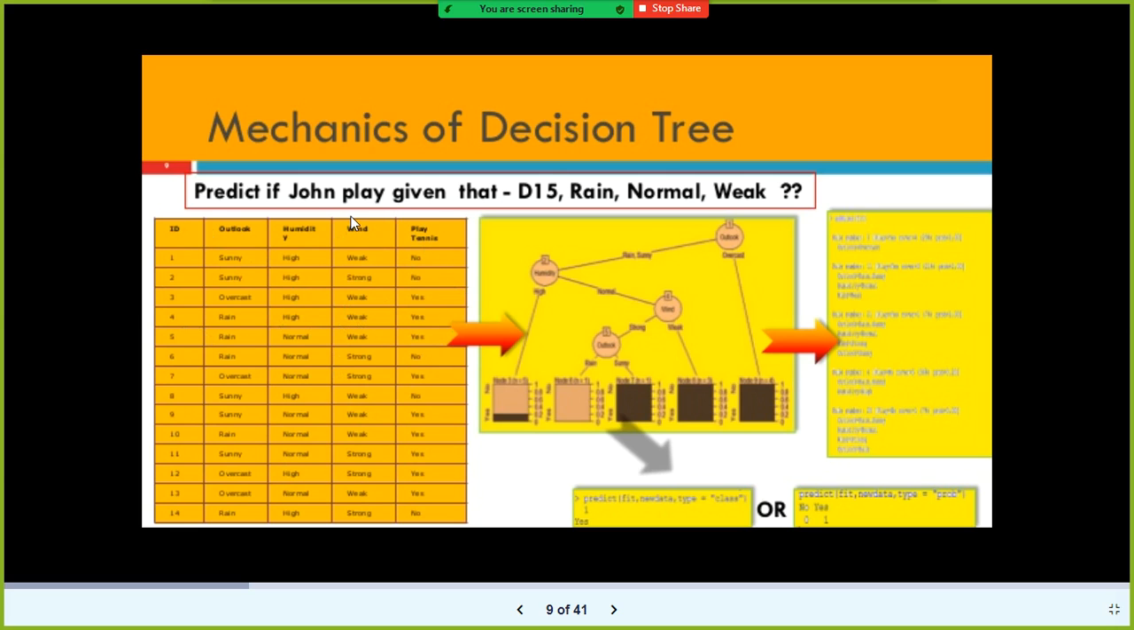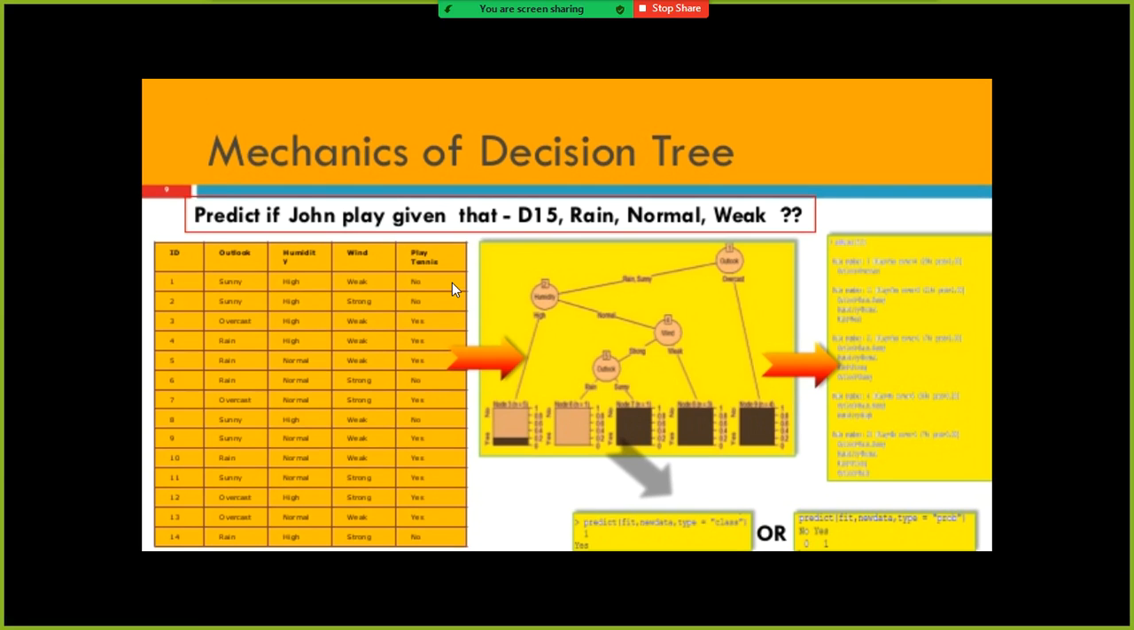There is a guy called John. He played tennis when the weather is overcast, humidity is high and the wind was weak. With this combination of weather conditions, he played. But with this combination of weather conditions, he did not play. This is what we recorded.